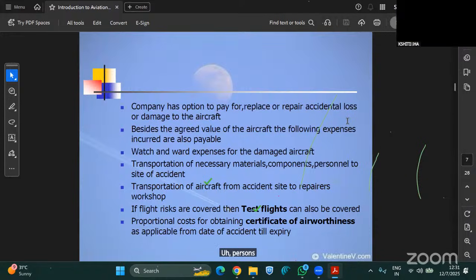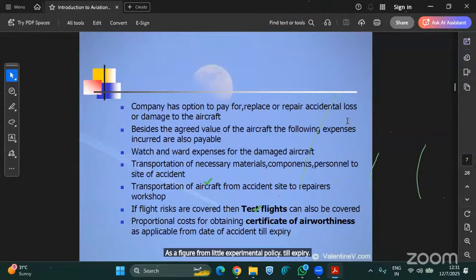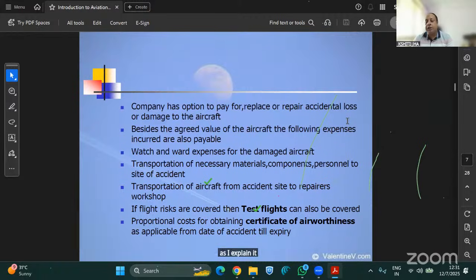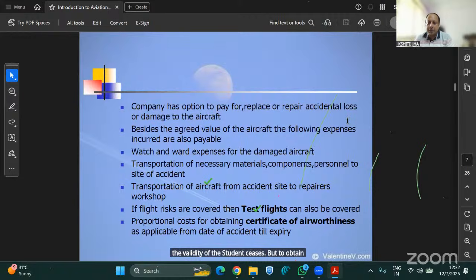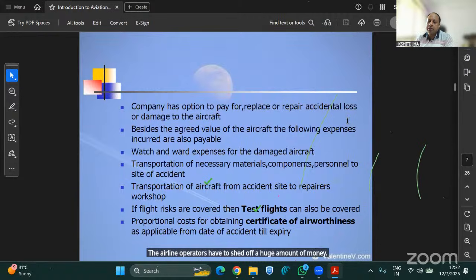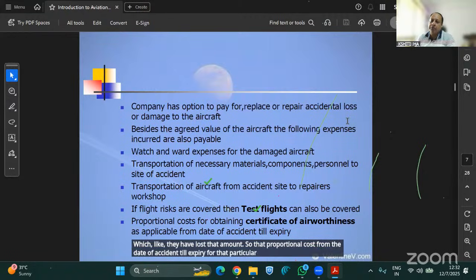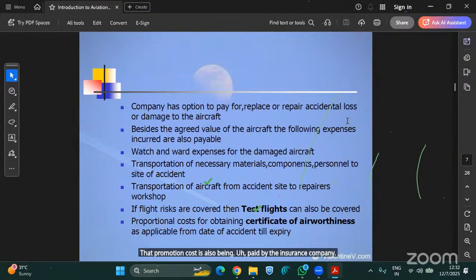Now, the last point is also important: proportional cost for obtaining the certificate of airworthiness, as applicable from date of expiry till policy expiry. As I explained, once the crash happens, the validity of the certificate of airworthiness ceases. But to obtain that certificate, the airline operators have to shed a huge amount of money, which they have lost. So the proportional cost from the date of accident till expiry for that particular aircraft, after repairing, is also paid by the insurance company because that loss has happened.